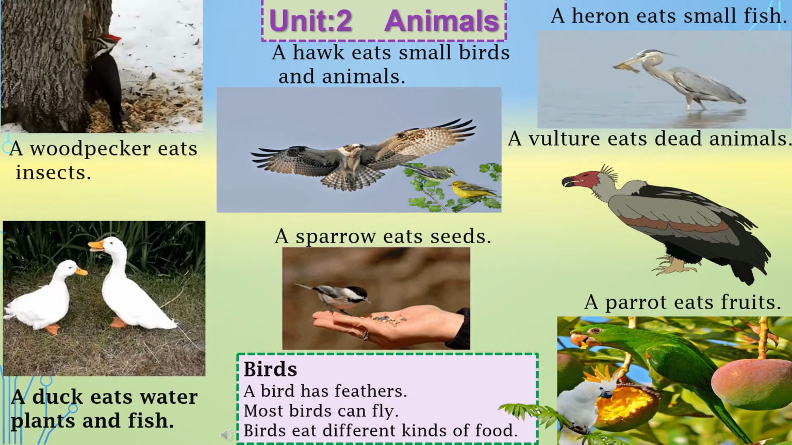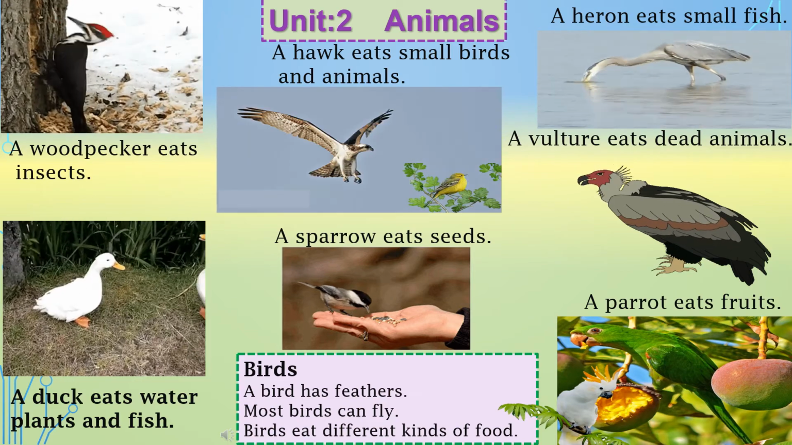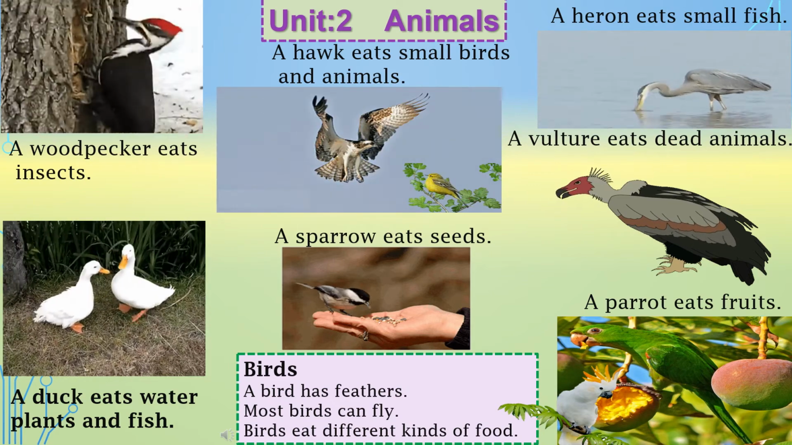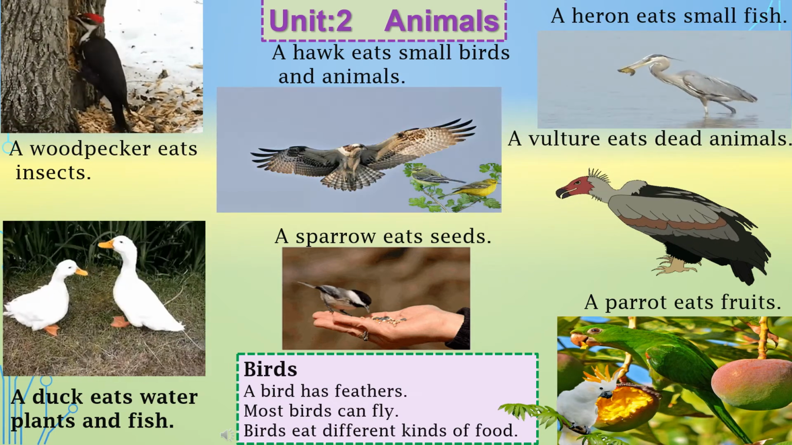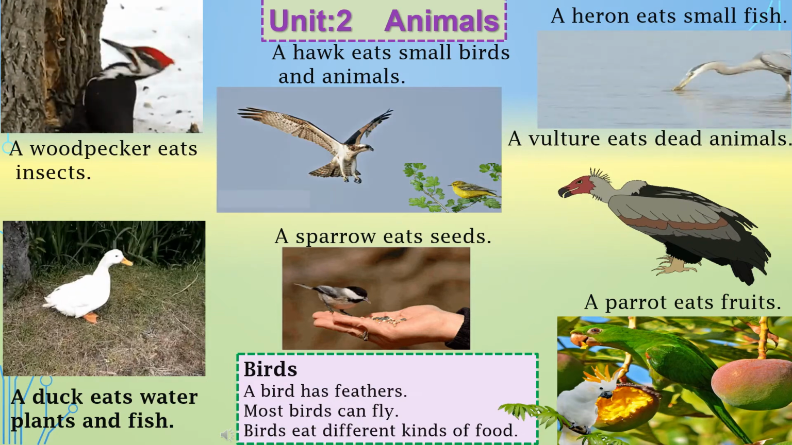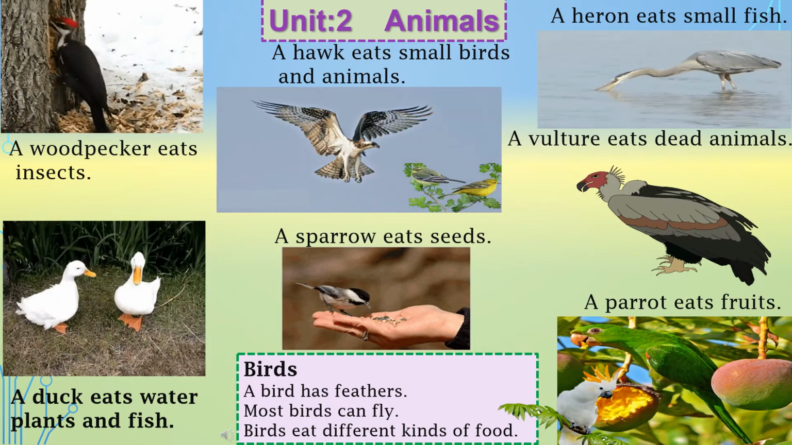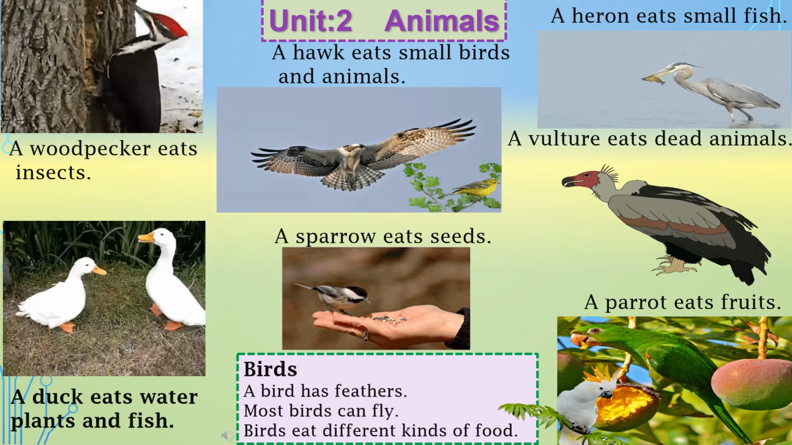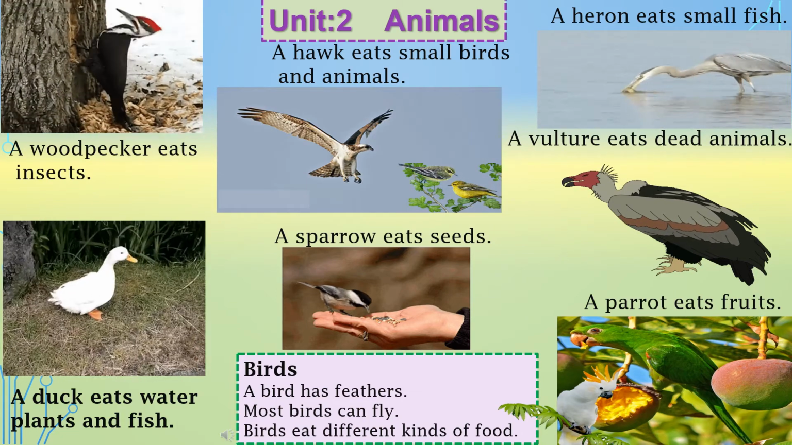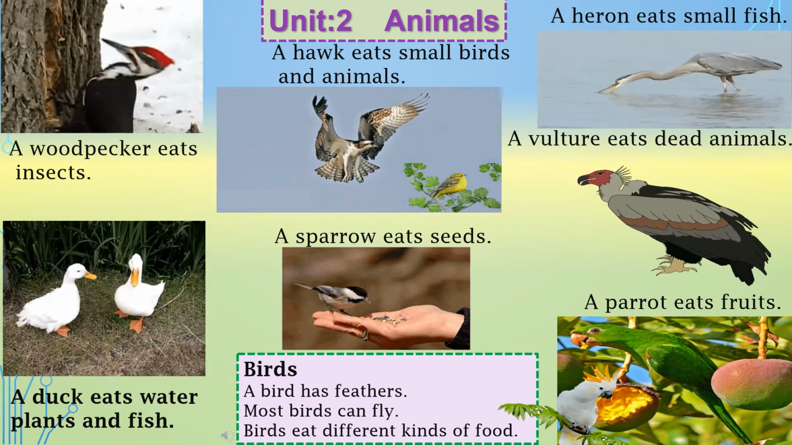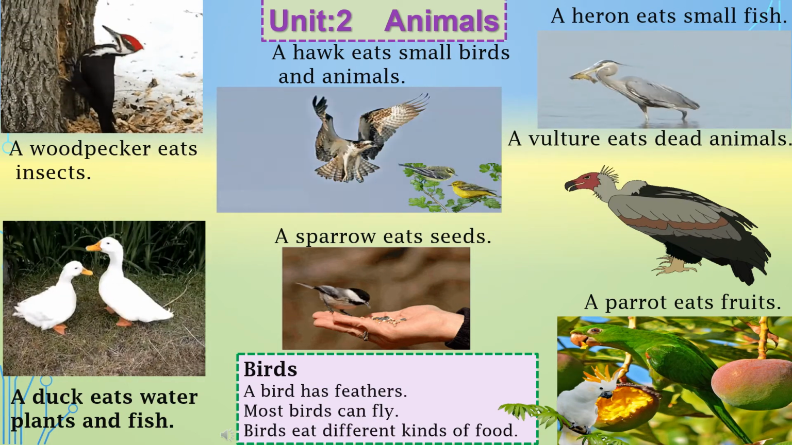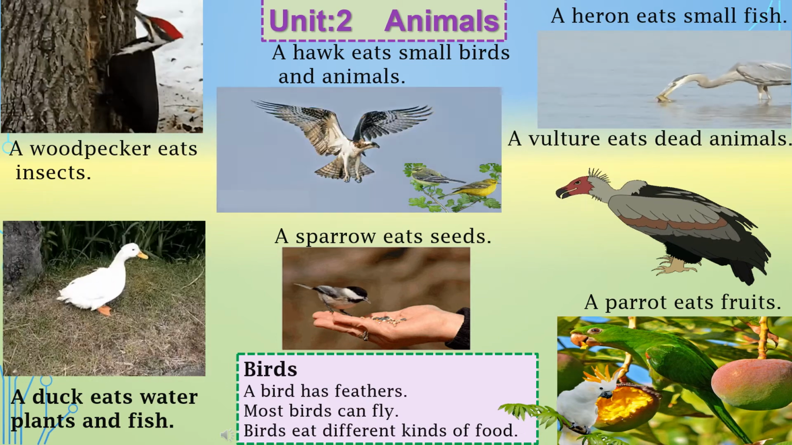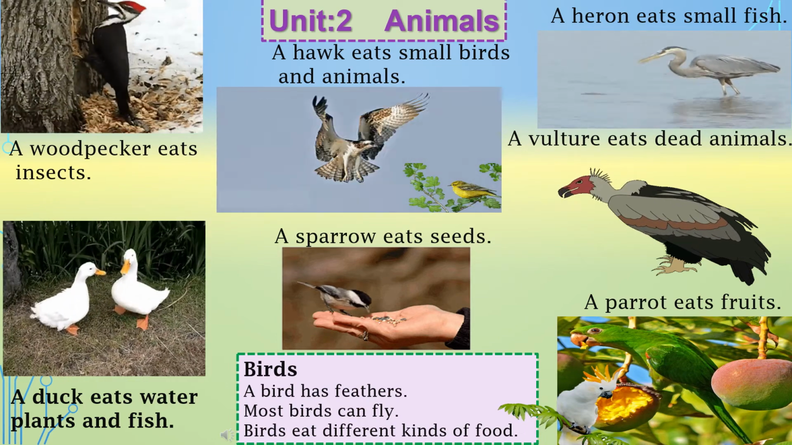Now this is a vulture and it eats dead animals. It eats the meat of the dead animals. So here it is written, a vulture eats dead animals. Now this is a cute green parrot and this is a white parrot. It eats fruits from the trees. So here it is written, a parrot eats fruits. So dear students, we have seen all the pictures and read about all these different types of birds.